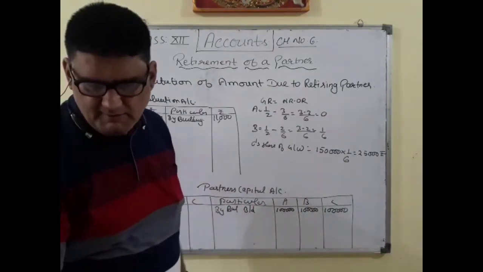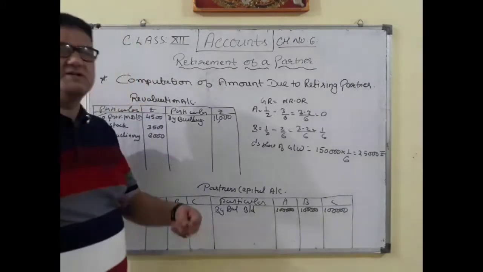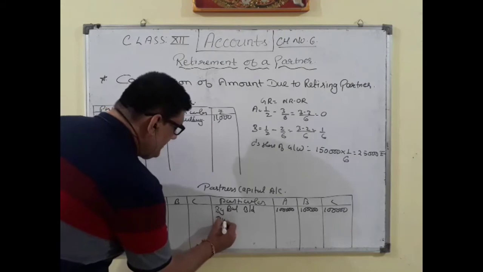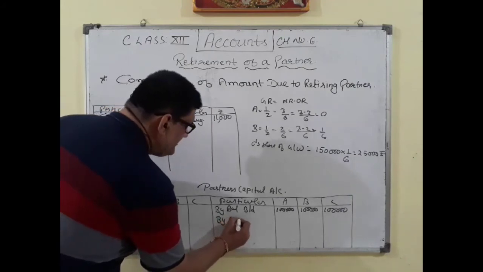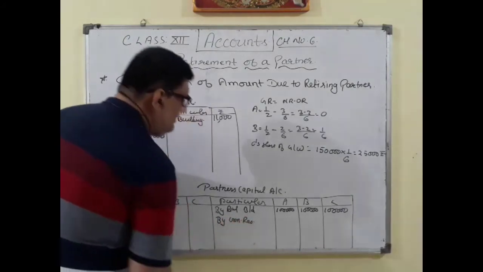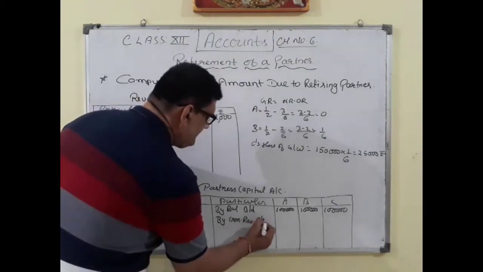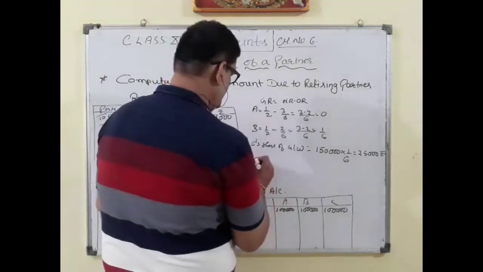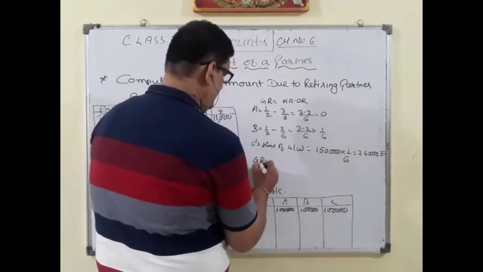Then in the old balance sheet there was a general reserve of 60,000 also. So this reserve will be distributed among the partners through the general reserve account. 60,000 in the old profit sharing ratio, that is 3:2:1.